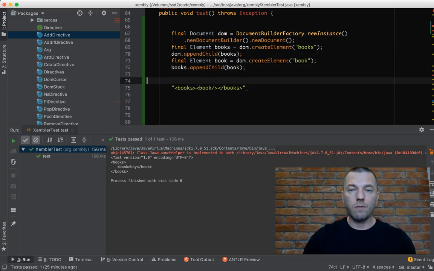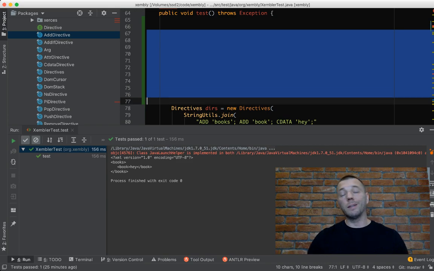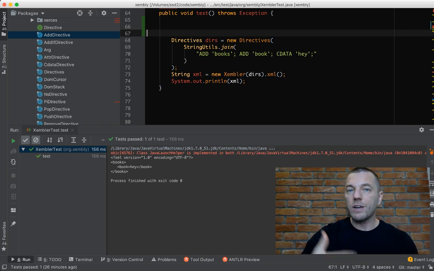So let's see how this small document could be created in Xambly. Xambly is not just a library, but a language. So first of all, I introduced a language. I was saying to myself that in order to create an XML document, how about we structure our procedure of creating the document into commands, into operations, into directives. That's what I call them, directives.